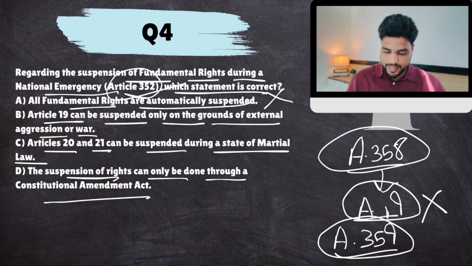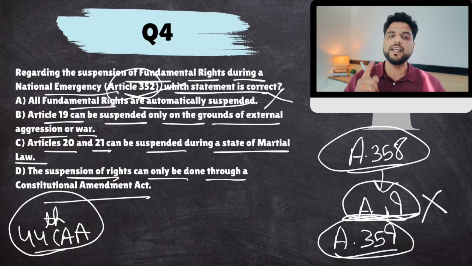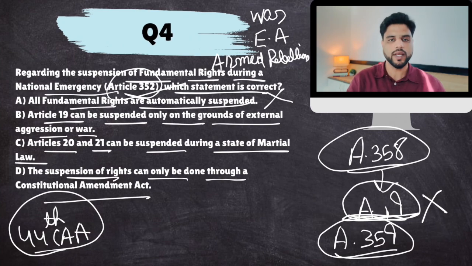Then in 44th Constitutional Amendment Act, it was added that Article 19 will only get automatically suspended if the national emergency is because of war or external aggression, not because of any armed rebellion in the country. Only war and external aggression. So second statement is absolutely correct. Only on grounds of external aggression or war.